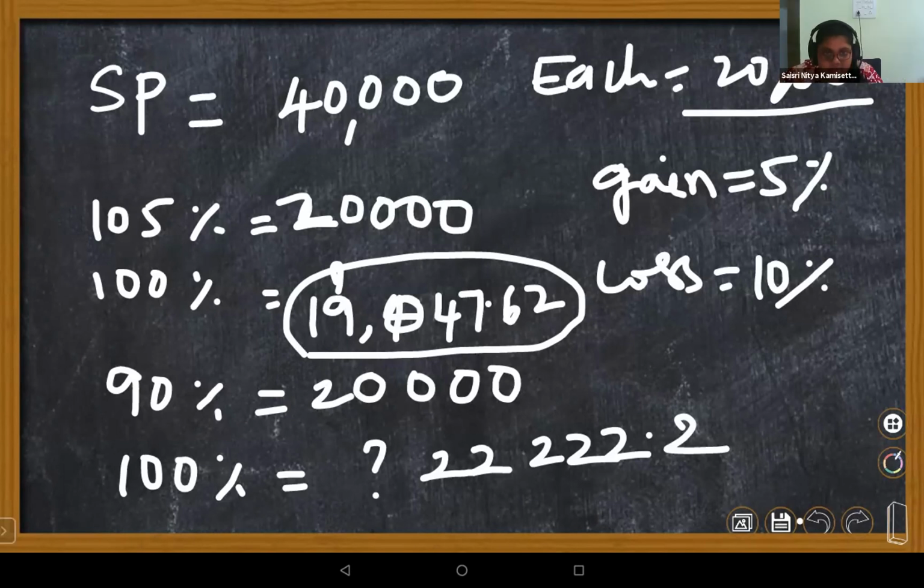Ma'am, cost price is 41,296.84. But selling price is only 40,000. Loss only, ma'am. Loss only he will get. Yes, ma'am. That loss amount also you need to calculate. Calculations are important. Please do it in the book. Loss is 1,269.84. Right, children. If you got 1,269.84, it is correct.